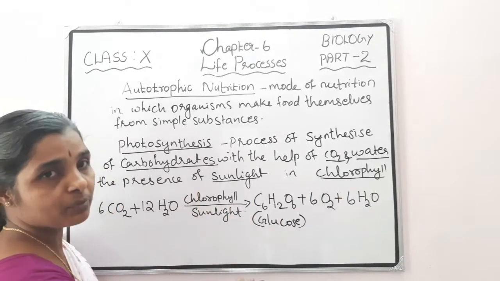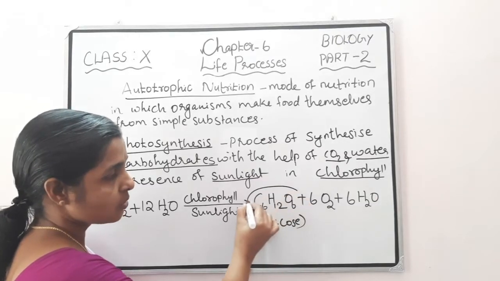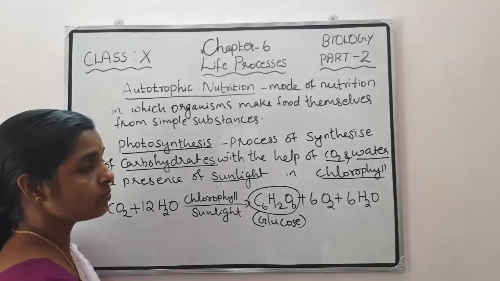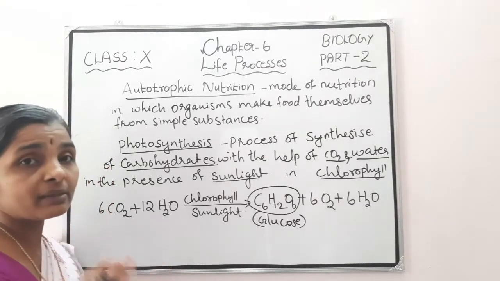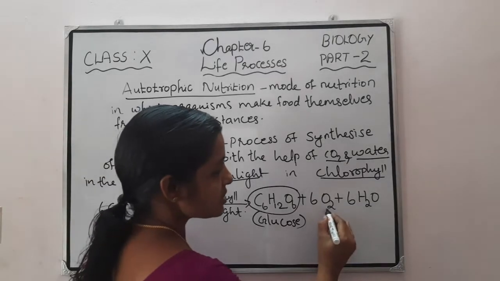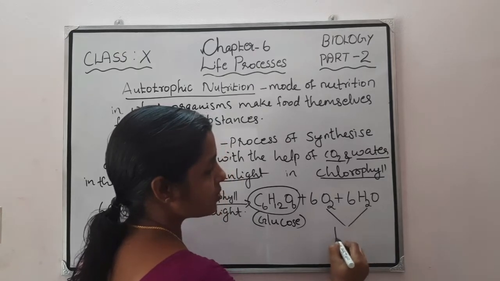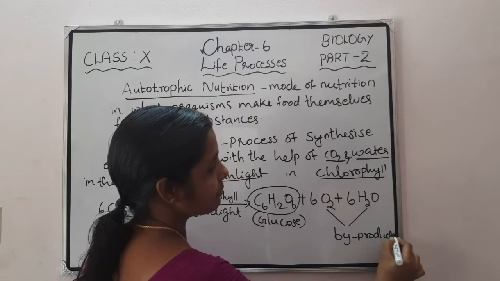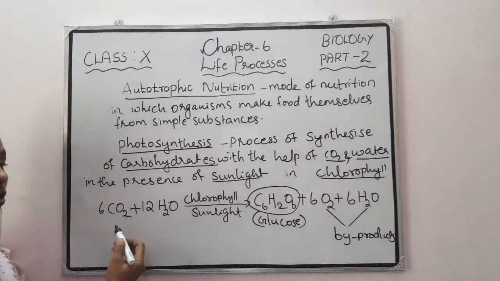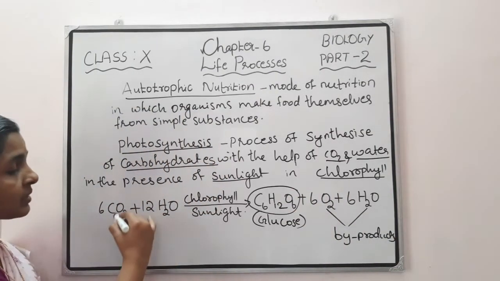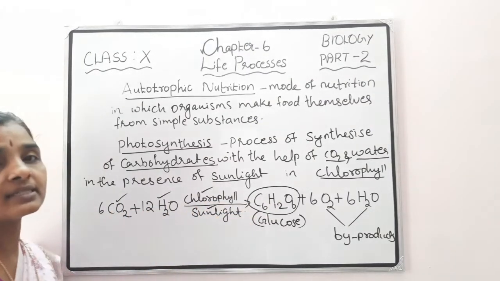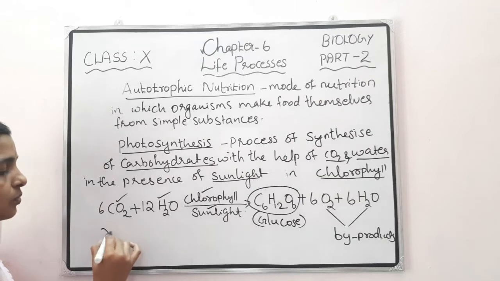And which is the main product of photosynthesis? This glucose, or carbohydrate, is the main product of photosynthesis. Which are the byproducts of photosynthesis? This oxygen and these water molecules are the byproducts of photosynthesis. So which are the raw materials of photosynthesis? Carbon dioxide, water, chlorophyll and sunlight. These are the raw materials of photosynthesis.